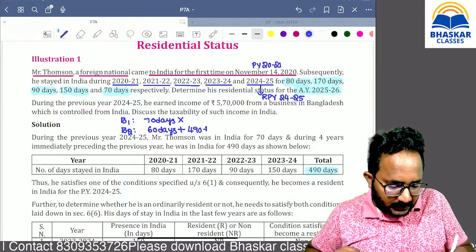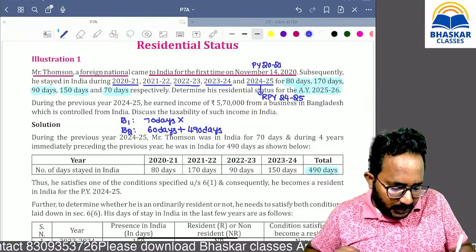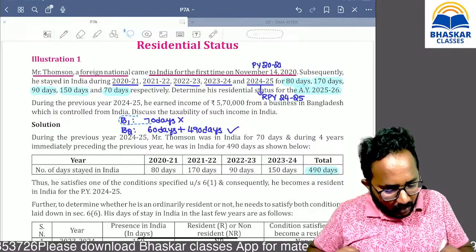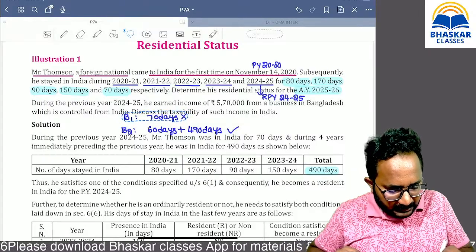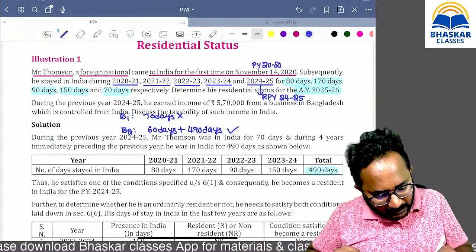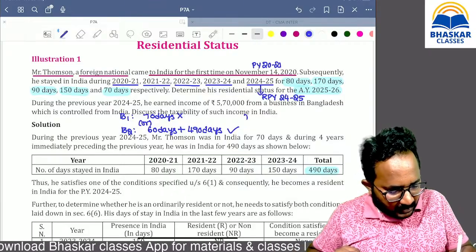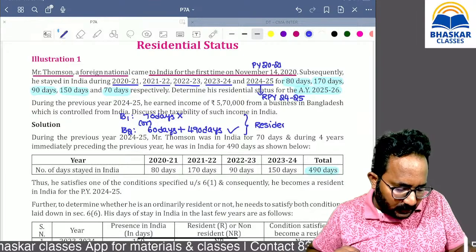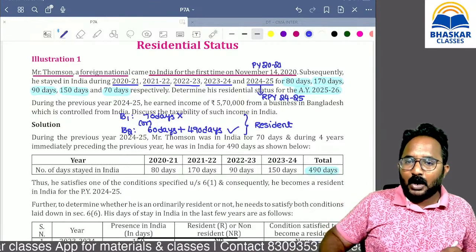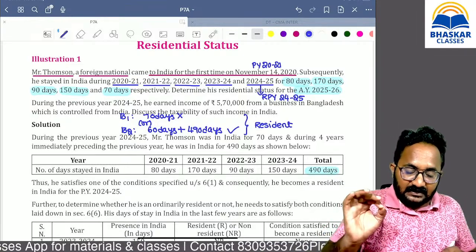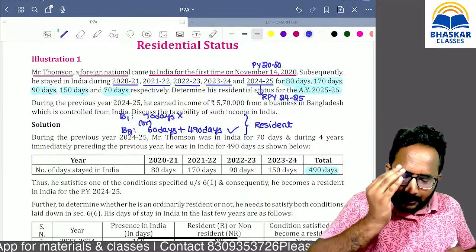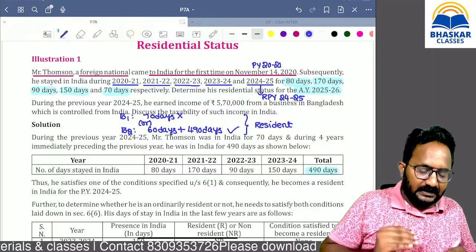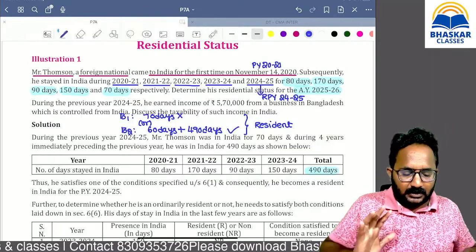490 days. So that's why, can you tell me B2 is satisfied? Basic condition 1 or basic condition 2, if anything is satisfied, it is okay. Our answer can be what? Resident here. But if you got an answer as resident, no need to stop. You have to calculate the additional conditions' applicability, and you have to apply whether he is an ordinary resident or not ordinary resident. Are you clear?